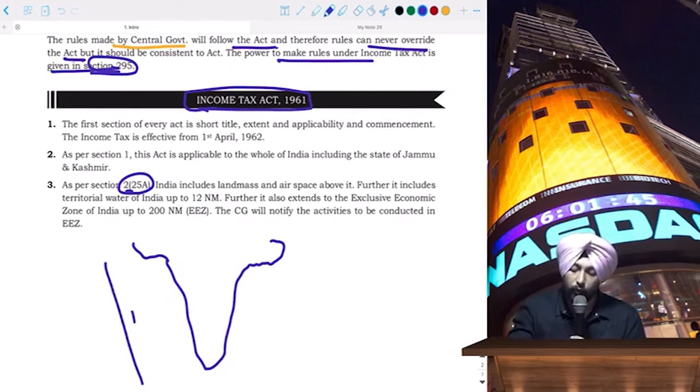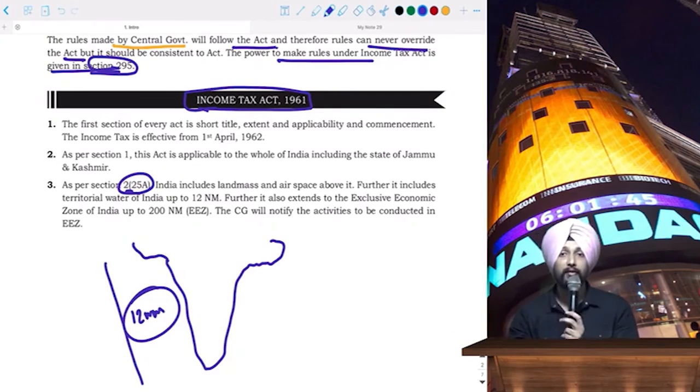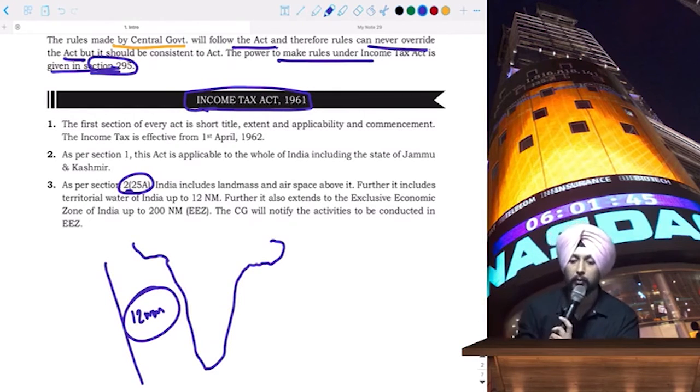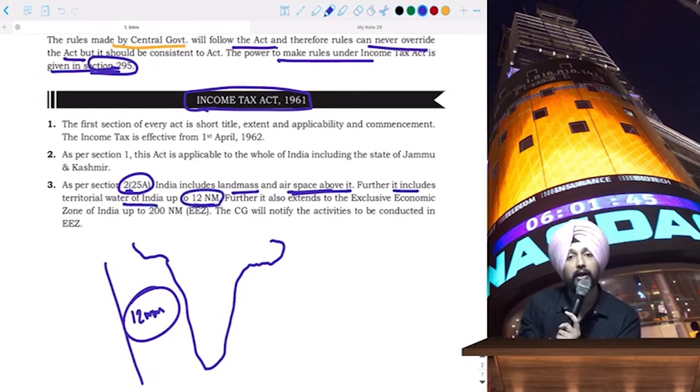So I hope you know this, 12 nautical miles. Apart from the landmass, up till 12 nautical miles, even if a transaction is done within those 12 nautical miles, it is assumed that the transaction has been done within the national boundaries of India. So India includes landmass and the airspace above it. That is, aerially also it is covered. Further, it includes the territorial waters of India up to 12 nautical miles. NM stands for nautical miles.